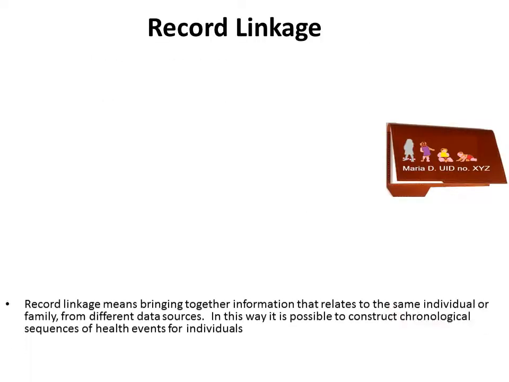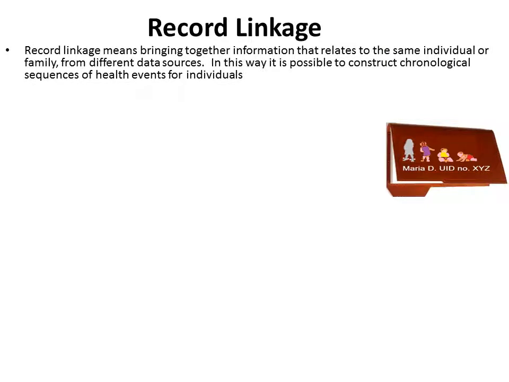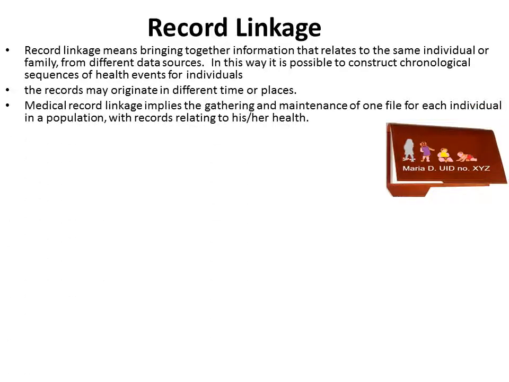Record linkage, data from record linkage. What is record linkage? Record linkage means bringing together information that relates to the same individual or to the same family from different data sources. In this way, it is possible to construct a chronological sequence of health events for individuals or families. The records may originate at different times or different places, and they are brought together. So medical record linkage implies gathering and maintenance of one file for each individual in a population with records relating to his or her health.